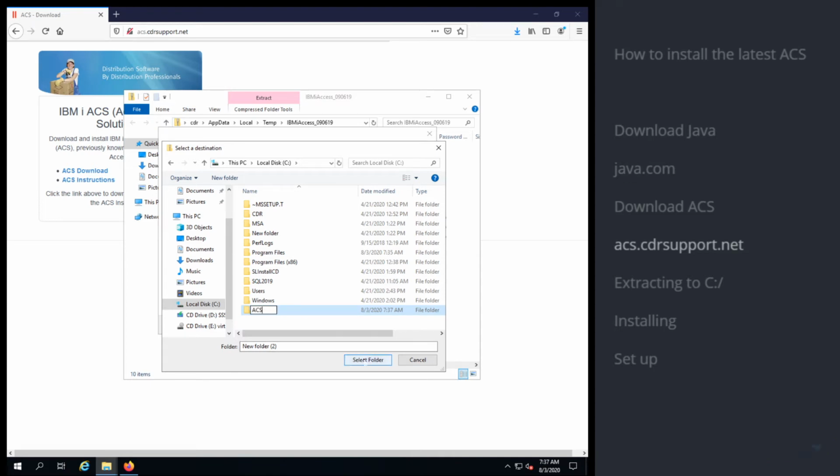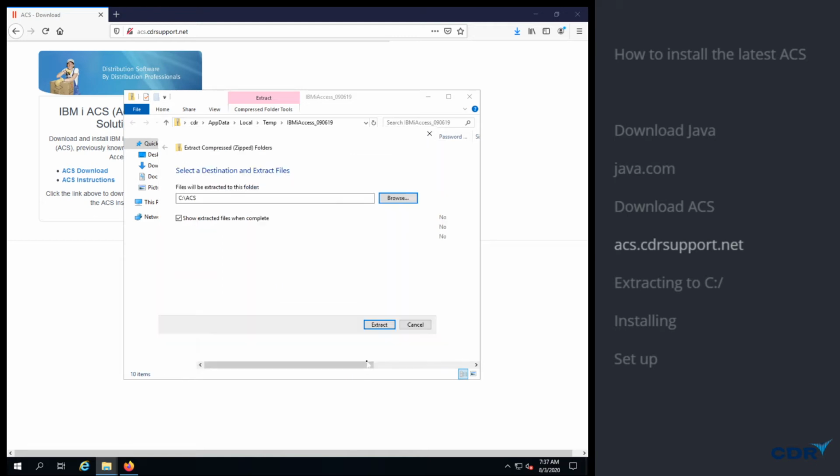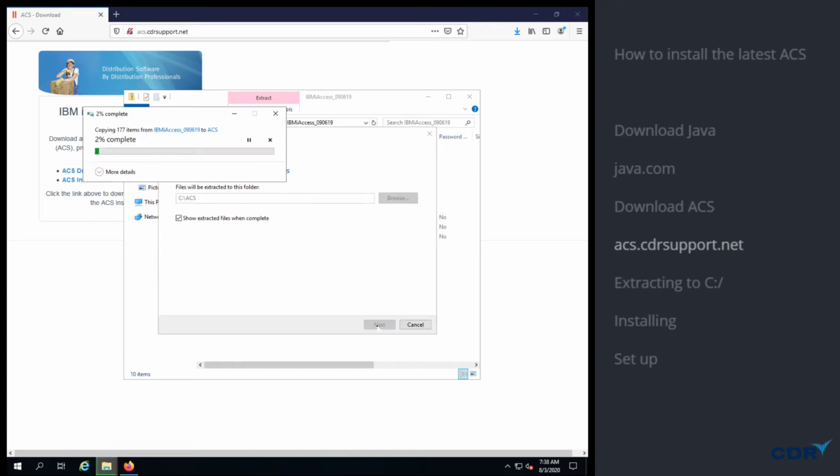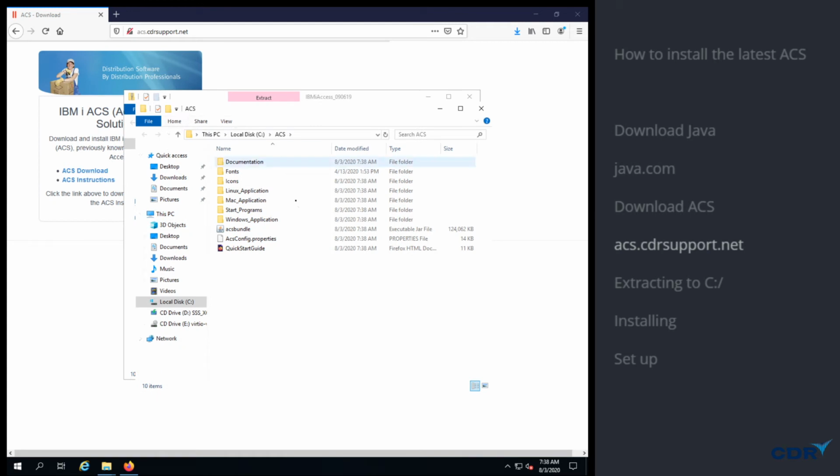So we'll select this folder, and that will extract Access Client Solutions to this folder. Alright, so from here we now have the Access Client Solutions extracted.